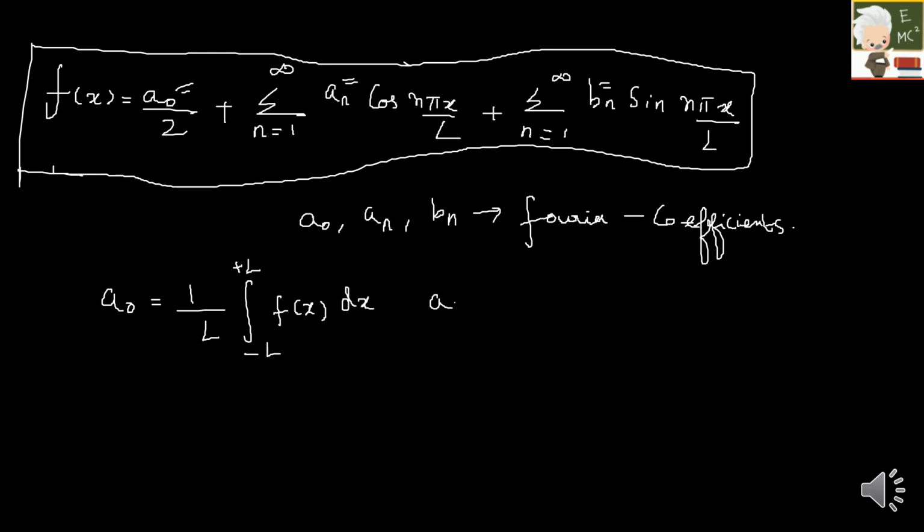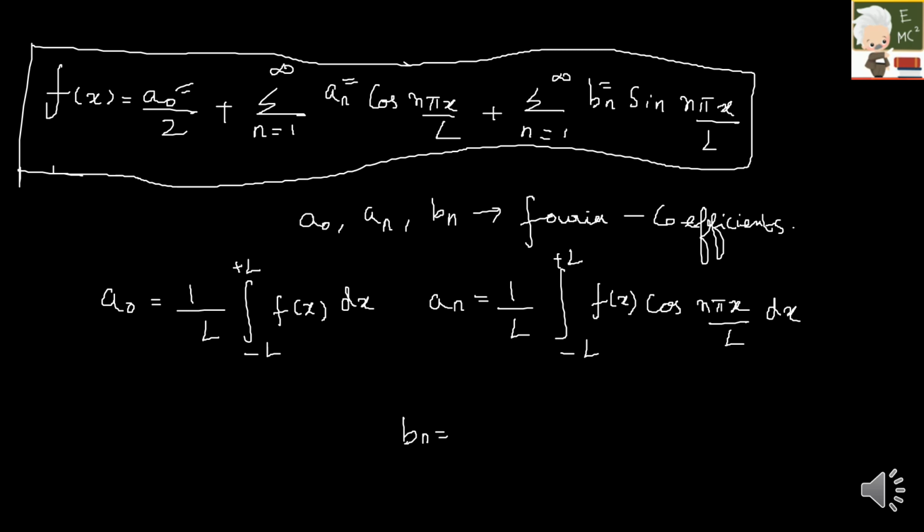And then a n is nothing but 1 by L integral from minus L to plus L of f of x cos n pi x by L dx. And the third one, b n, is equal to 1 by L integral from minus L to plus L of f of x into sine n pi x by L dx. So you have to remember these three coefficients, then only you will be able to solve your problems. So make sure you are remembering all this.